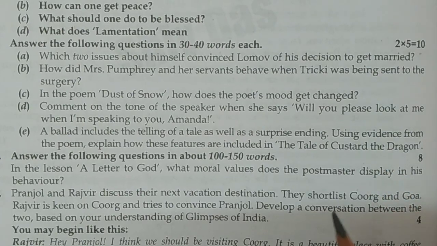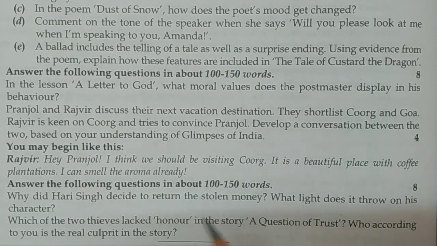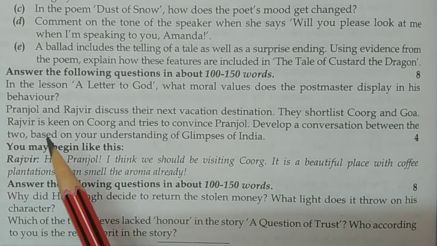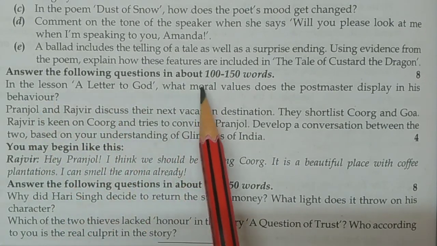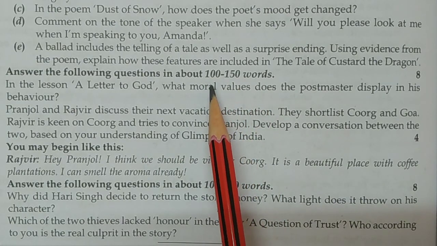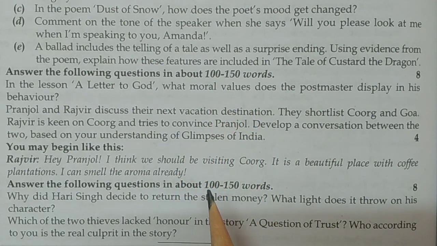When we talk about long questions, these are given as they were: you still get 2 questions and have to attempt only 1. The difference is that the instruction was to answer in about 100 to 150 words, but now the pattern is easier and you can write 100 to 120 words, while the question framing is the same. You need to be aware; I'm just telling you. I'm coming with these previous year question papers to show how questions are framed in the board examination, and these patterns are still going on. So you need to understand this question pattern properly.